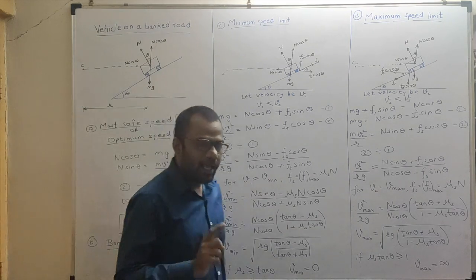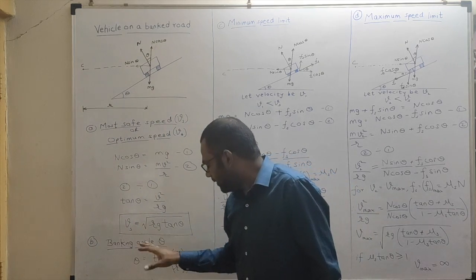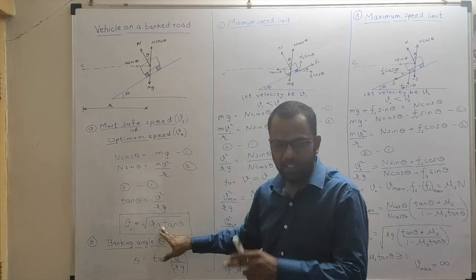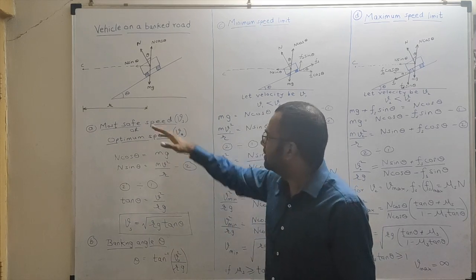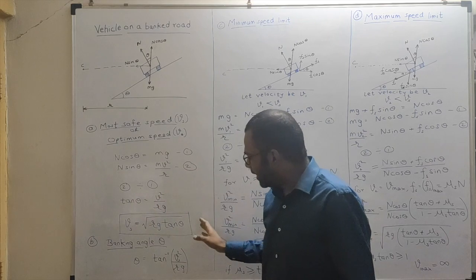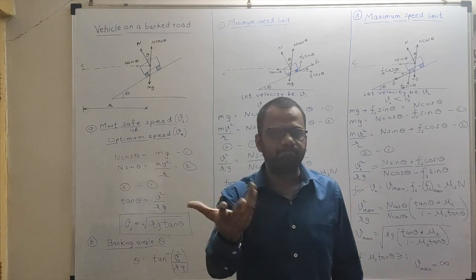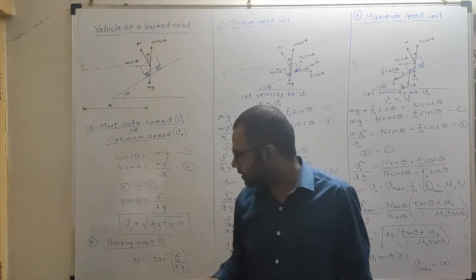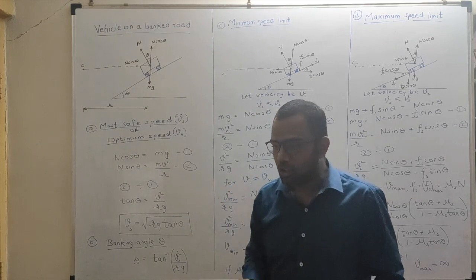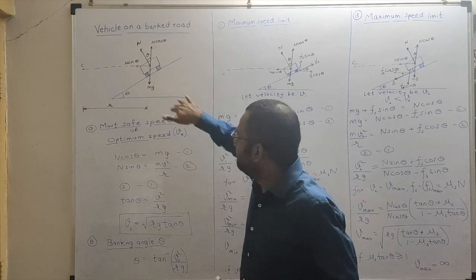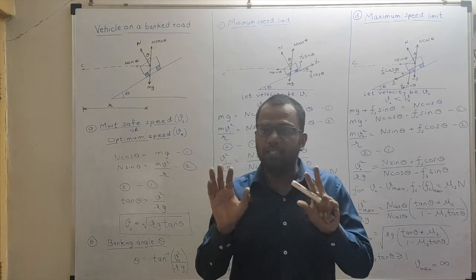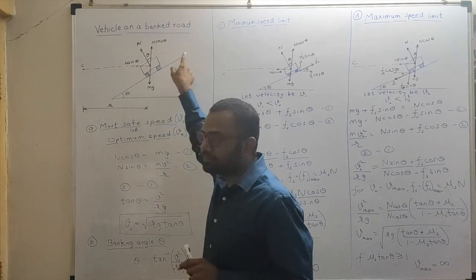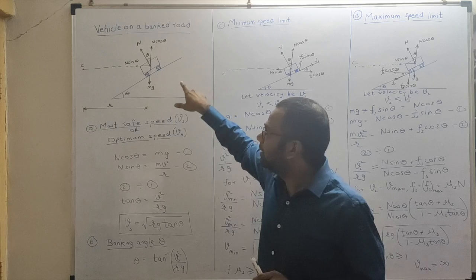Now, suppose I put some values over here. Suppose there is a certain radius of curvature, g has some value, suppose 9.8, and there is some angle of banking, and this calculation comes out to be, suppose, 80 kilometers per hour. Right? This calculation comes out to be 80 kilometers per hour. So that means if you are driving with 80 kilometers per hour, that will be the safest speed. During that speed, you won't be using the frictional force, the force of static friction.